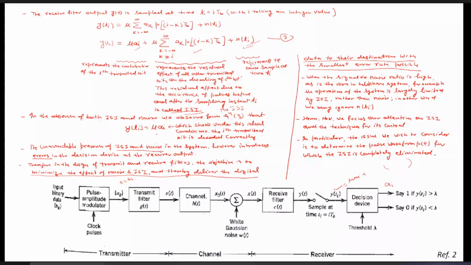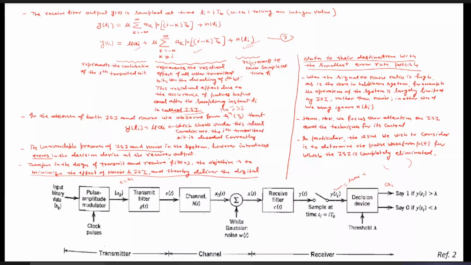That is, the receiver detects whether 1 or 0 has been transmitted depending upon a_i, and there is no chance of error. But the unavoidable presence of the ISI and the noise in the system, however, introduces error in the decision device and the receiver output.